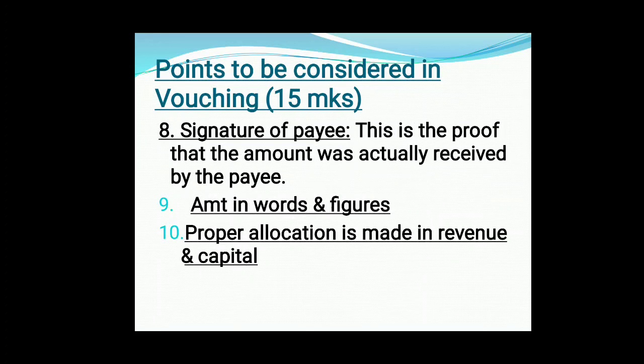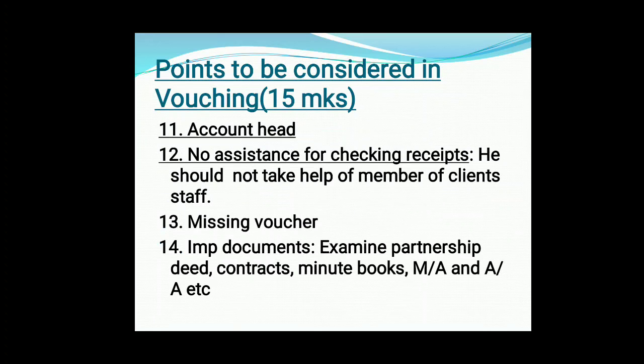Then the next one, proper allocation is made in revenue and capital account. Whatever entries are being made, whatever posting is being done in the company, he has to check whether they are under the same head. Capital expenditure is in the capital account and revenue in the form of revenue account. Then the next one, account heads. Proper account head should be given on each voucher and it should be correctly recorded accordingly in the books of accounts.